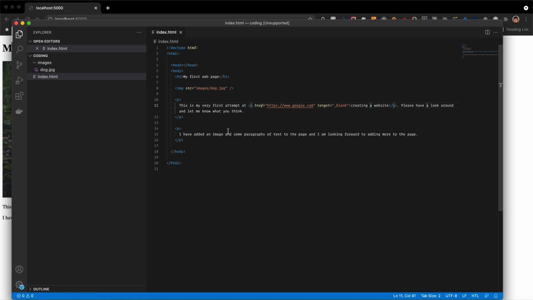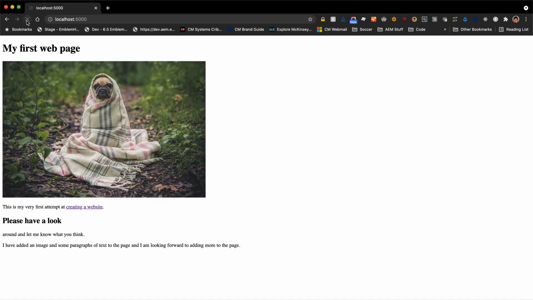Whereas if I were to put a block level element inside my paragraph tag, so if I made this an H2 and save that and refresh my page, please have a look, as a block level element it pushes the next piece of content around to the next line.